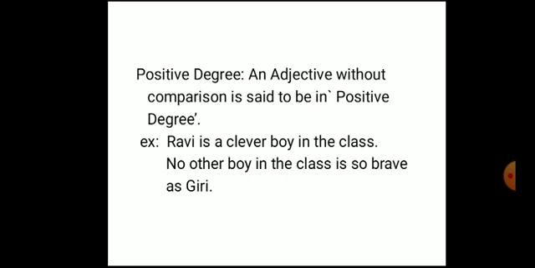Let me read some more examples which are not in this slide, like the rose is a beautiful flower. Beautiful is an adjective in that sentence. We are speaking only about the rose. It's modifying only the rose. It's not comparing with other flowers, lilies or other flowers. The rose is a beautiful flower.